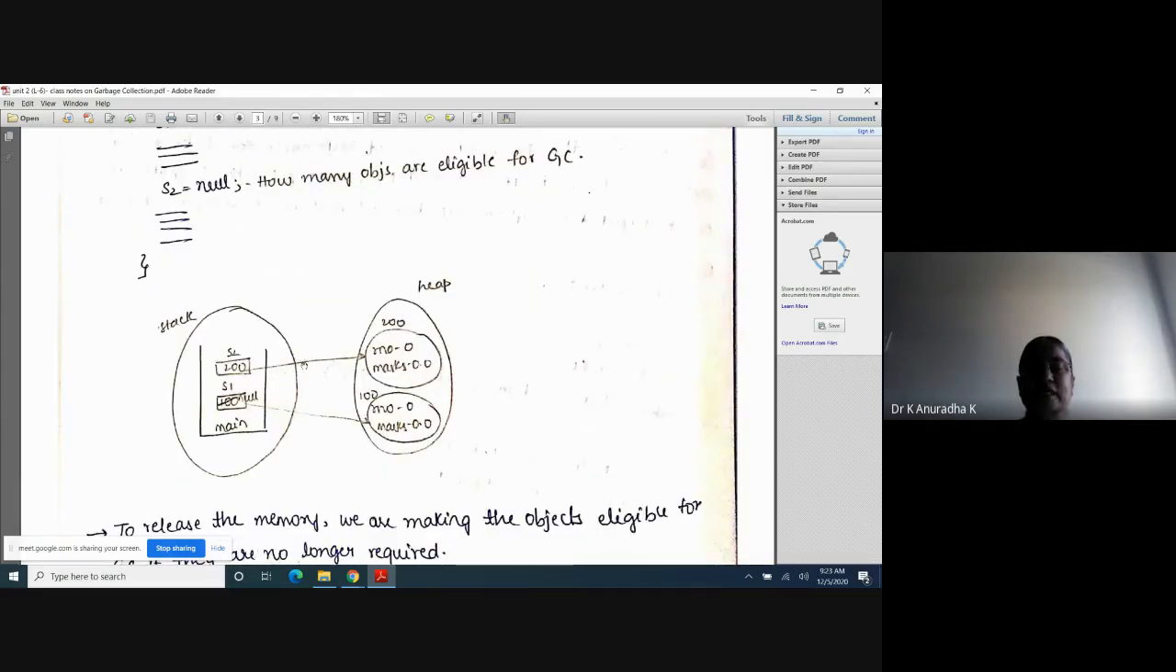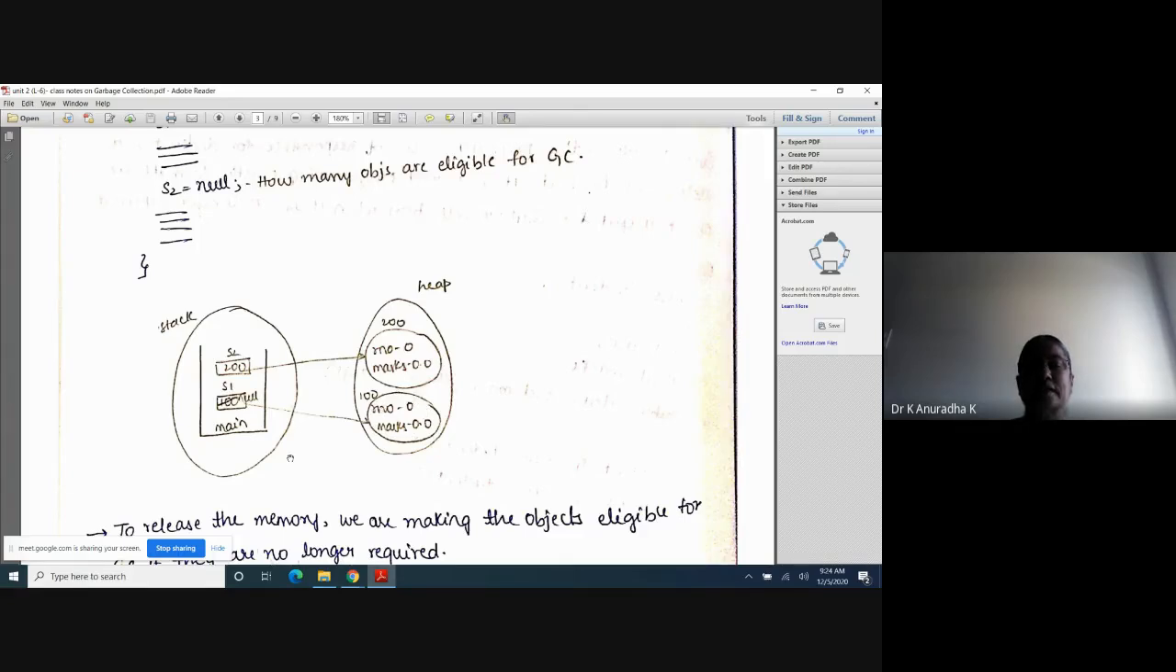Now there is no link from S1. S1 is assigned null, which means it is not storing the address of the object, that is, it is not storing 100. 100 is the address of this object. So when you assign null to S1, this link is destroyed. What does it mean? When there is no reference variable for an object, this object is eligible for garbage collection.